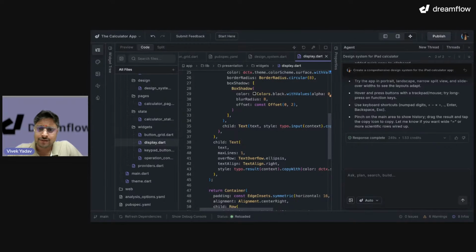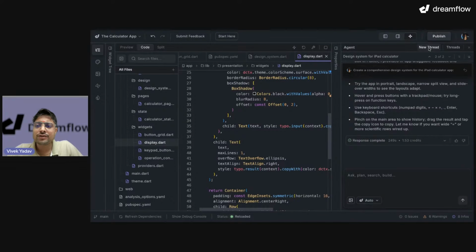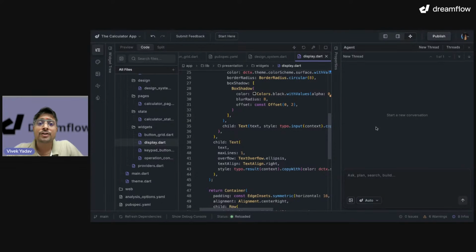Another strategy for interacting with Dreamflow is to always use a new thread whenever you're doing a new thing, right? In the previous thread, we did the setup of our project. In the new thread, I am going to add features for our project. So let's start with the first feature, that is implementing basic math functionality.